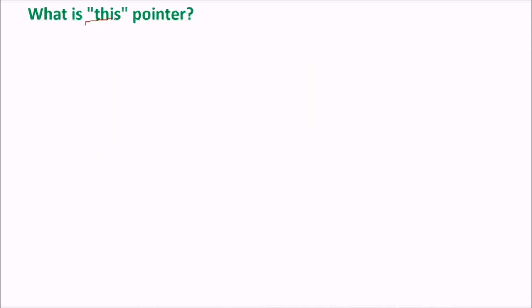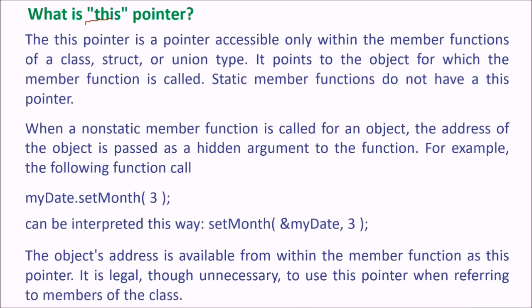What is the this pointer? The this pointer points to the latest object. It is a pointer accessible only within the member functions of a class, struct, or union type. It points to the object for which the member function is called. Static member functions do not have a this pointer. When a non-static member function is called for an object, the address of the object is passed as a hidden argument to the function.